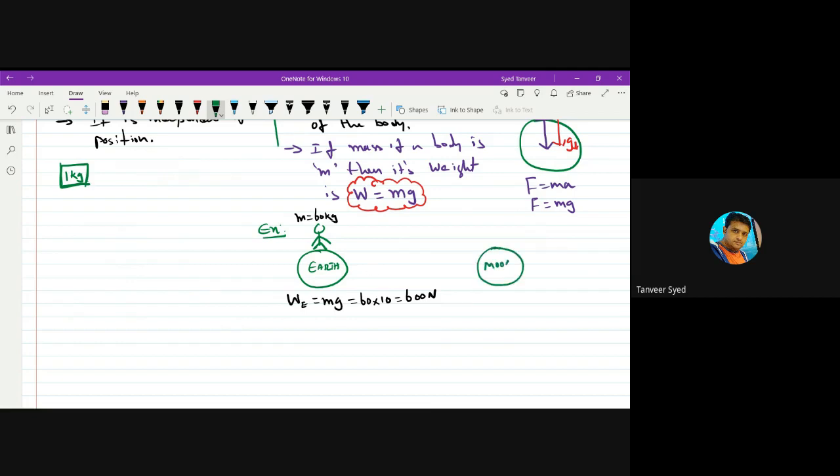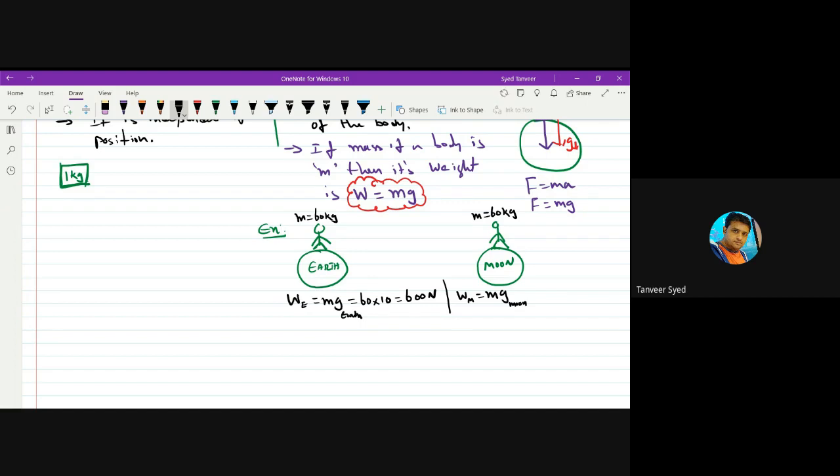Now he is on the moon. If you take the 60 kg person to the moon, will he become 50 kg or 70 kg? It will be 60 kg. Mass does not change, because mass is independent of position. But his weight on the surface of the moon will be m into g, mass is same, but g on the moon. Here this is g on Earth. And while telling you kinematics, I told you acceleration due to gravity on the moon is 1/6 of that of Earth.